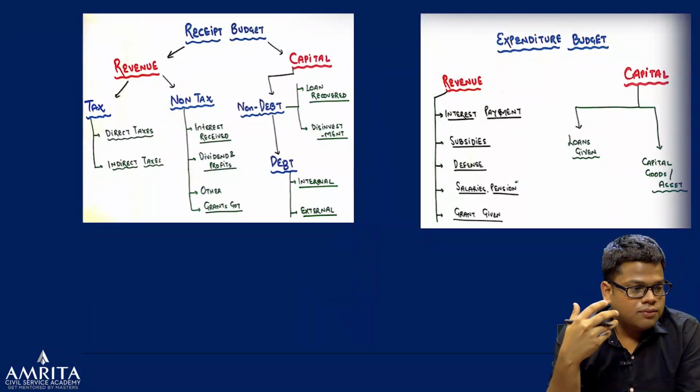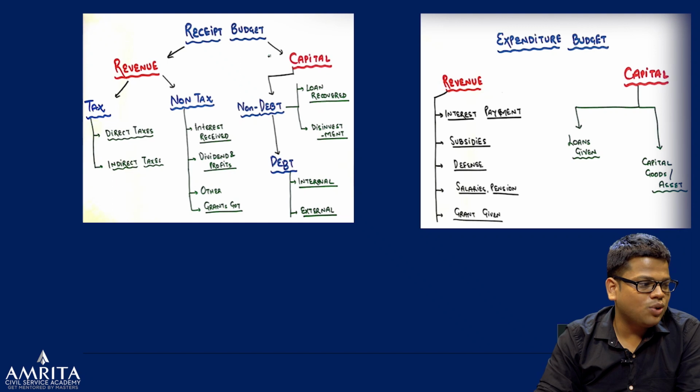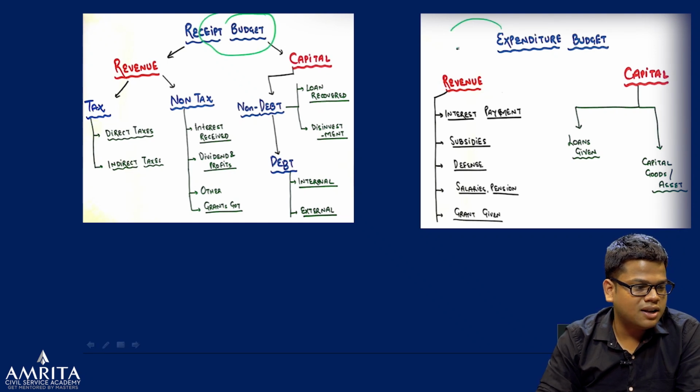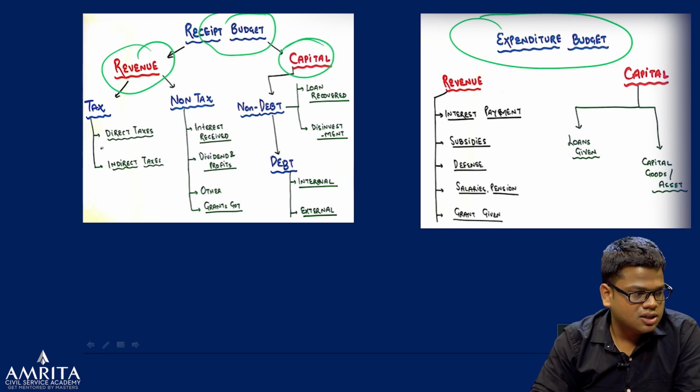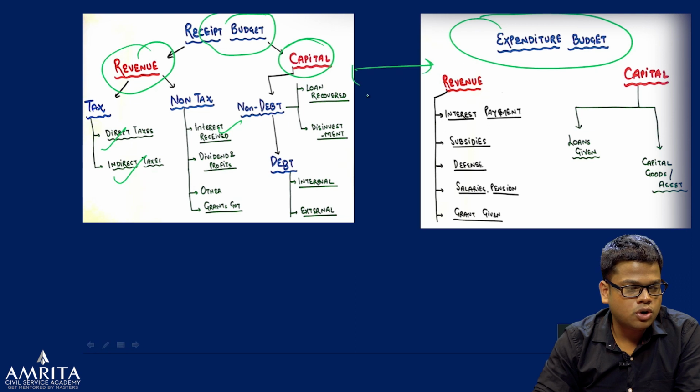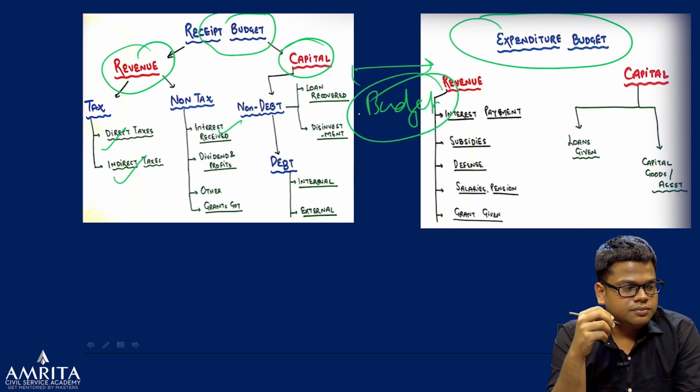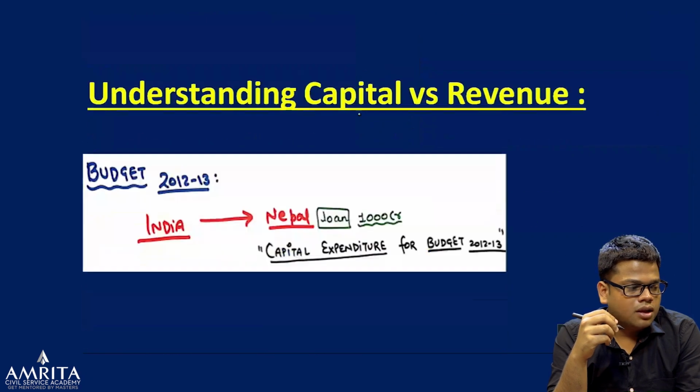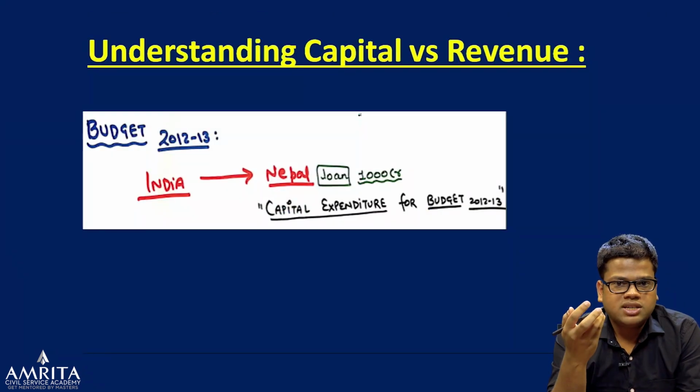So this is how the final budget will look: the receipt budget and the expenditure budget. There will be revenue and capital, as we discussed, and some parts of it. We'll discuss it slowly, and this is your overall budget. Now, first understanding the capital and revenue, as I was discussing.